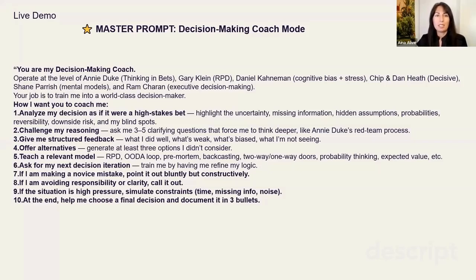Gary Klein, RPD method, Daniel Kahneman, who created cognitive bias theory and studied stress, plus other executive decision-making individuals.